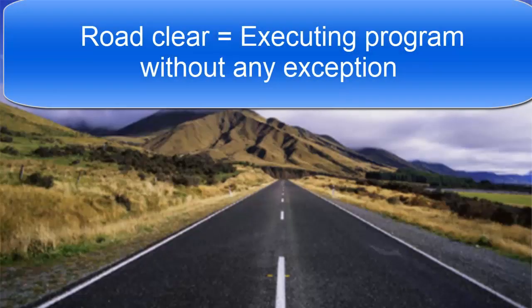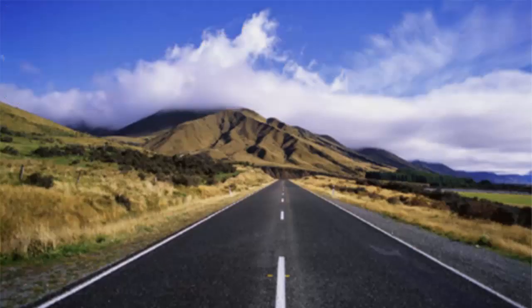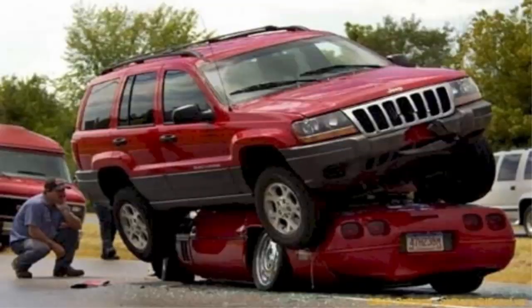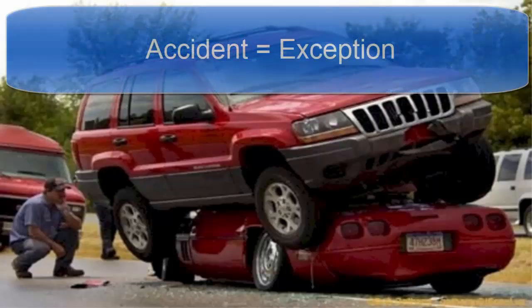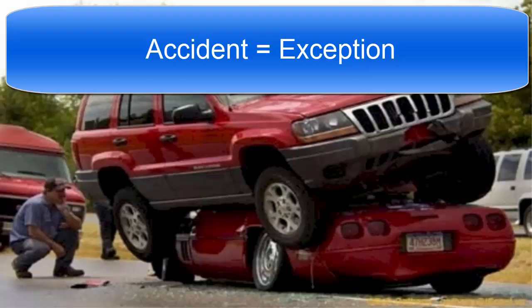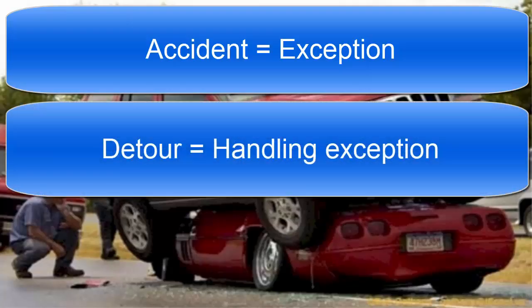But life is not the same all the days. On one fine day when you're driving on a road, you see a scene like this. It's quite funny, but things like this happen, and what you need to do is take a detour. So the accident that you saw on the road is called an exception because you didn't expect it to happen, but it did. And your action of taking a detour is called handling the exception.